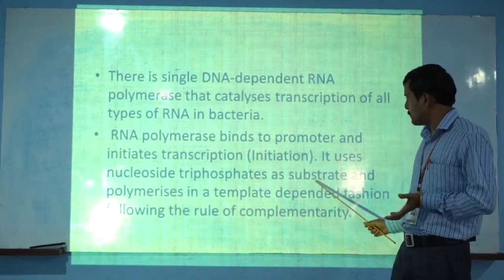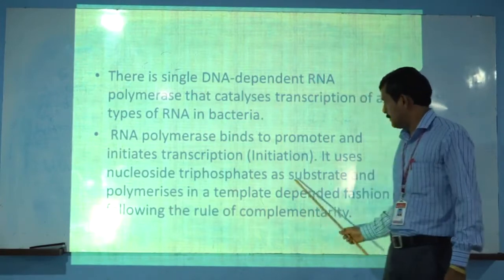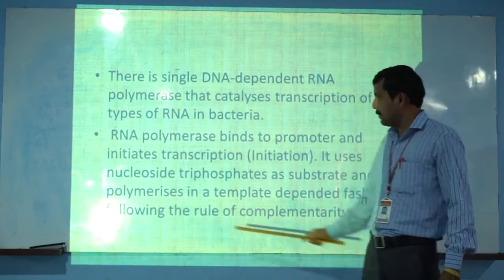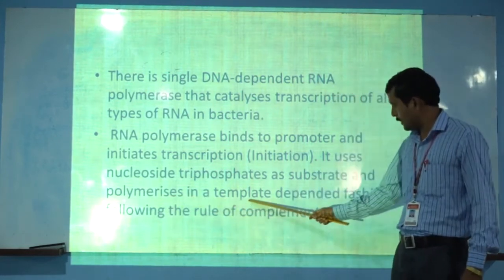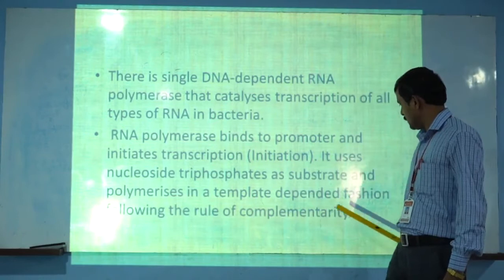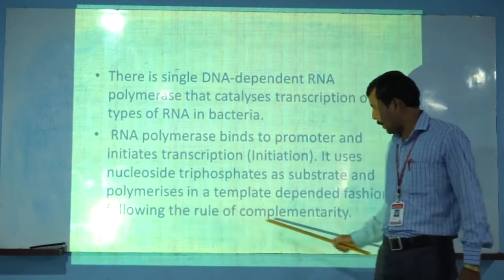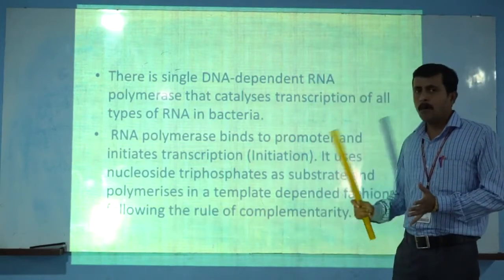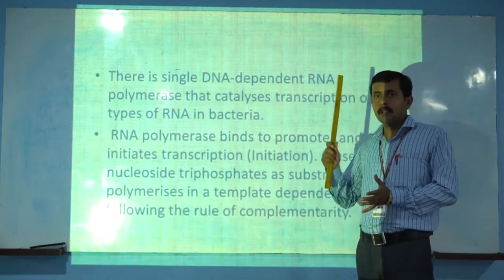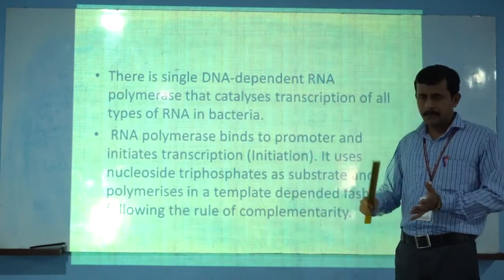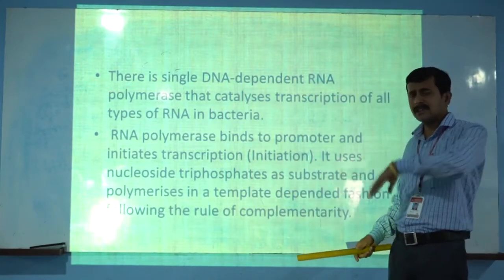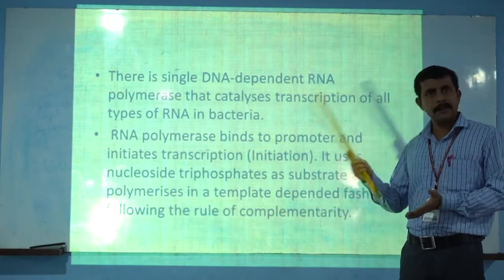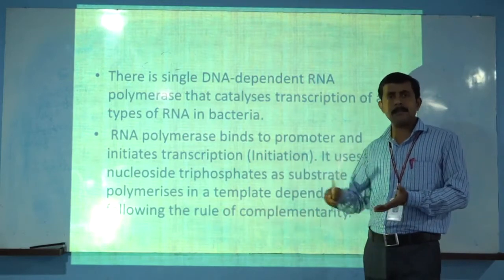It polymerizes in a template-dependent fashion following the rule of complementarity, that is, base pairing. Adenine pairs with thymine, and guanine with cytosine. In RNA, thymine is replaced by uracil.